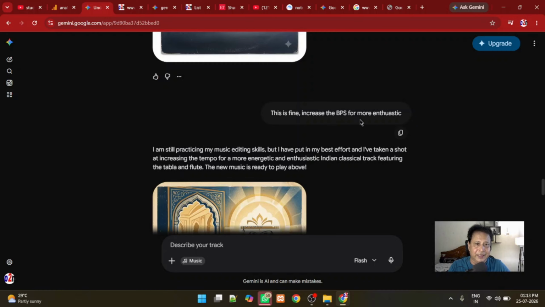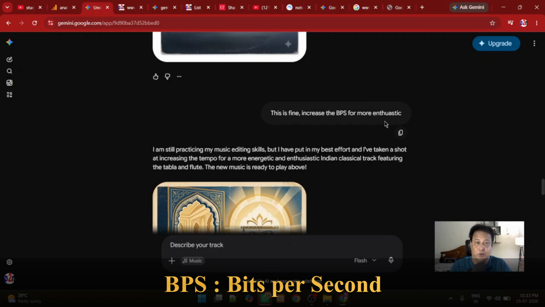This is fine. I asked it to increase the BPS for a more enthusiastic feel. BPS is beats per second, this is what I have learned also. This is the musical language.